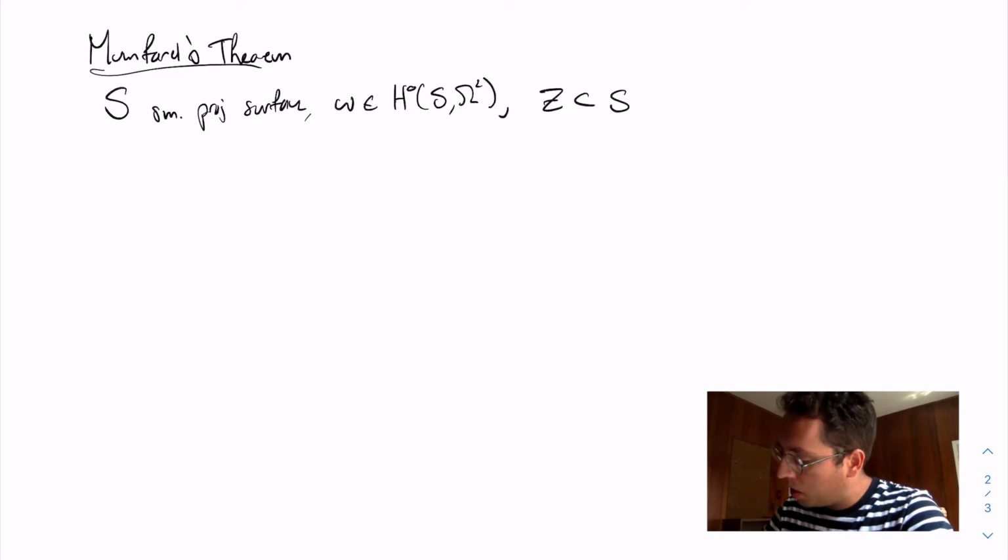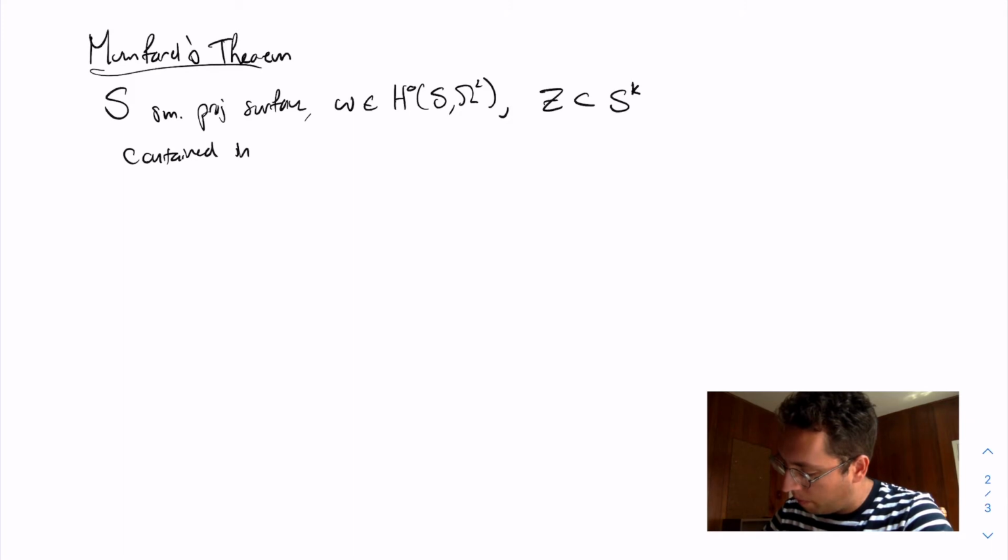So let Z, a subvariety of S to the K, be such that I'm going to assume it is contained in a fiber of the following map.